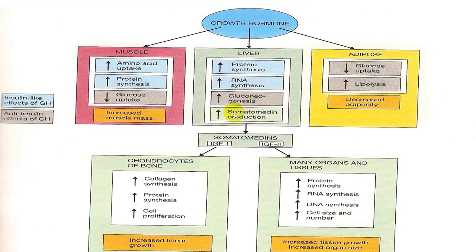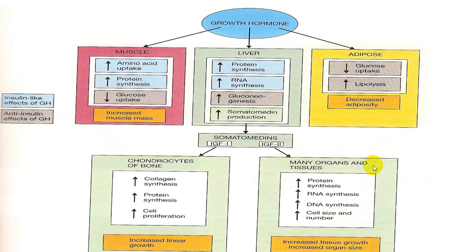And it also manufactures somatomedin or IGF-1 and IGF-2. IGF-1 will act on the bone and it will increase collagen synthesis, protein synthesis, and cell proliferation, so it increases the size and length of the bone. Plus it increases linear growth, so the height of the person will increase till the cartilage epiphysis fuses. Till then the length of the bone will be increased. At the same time, it also increases the deposition of calcium in the bone, hence increasing the strength of the bone.